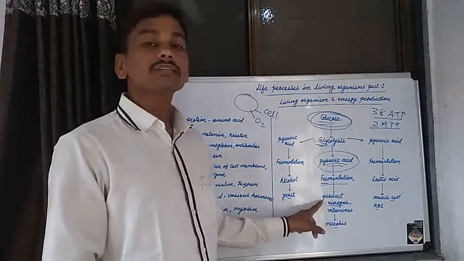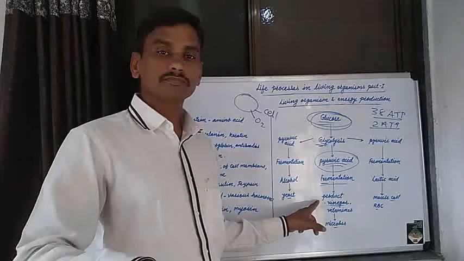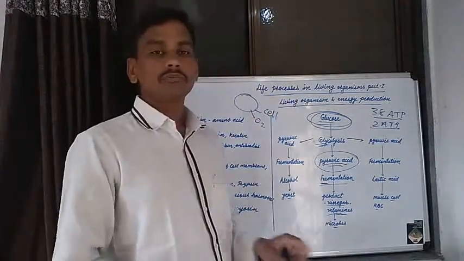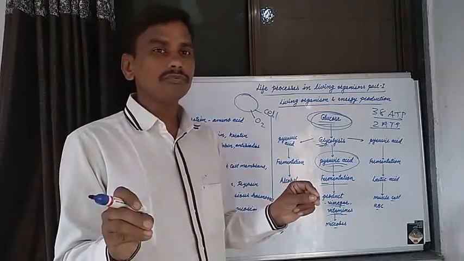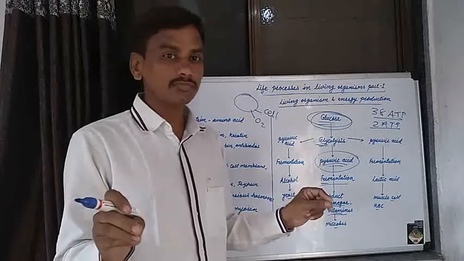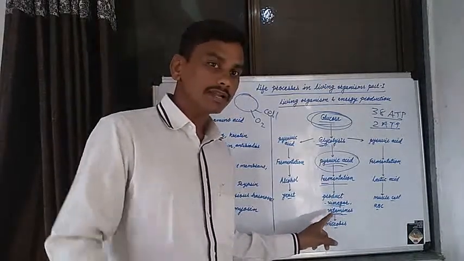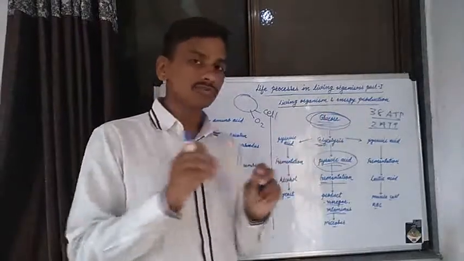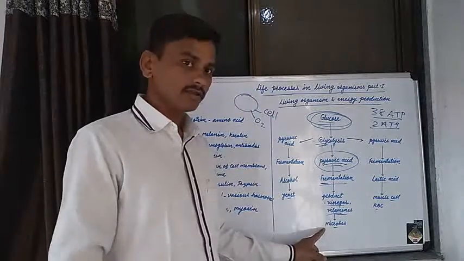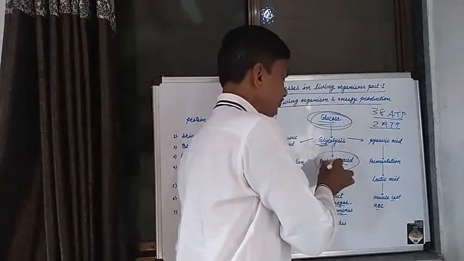These vinegars are produced by various microorganisms by the fermentation process. Various vitamins are also produced from pyruvic acid by microorganisms. Glucose is converted into pyruvic acid.